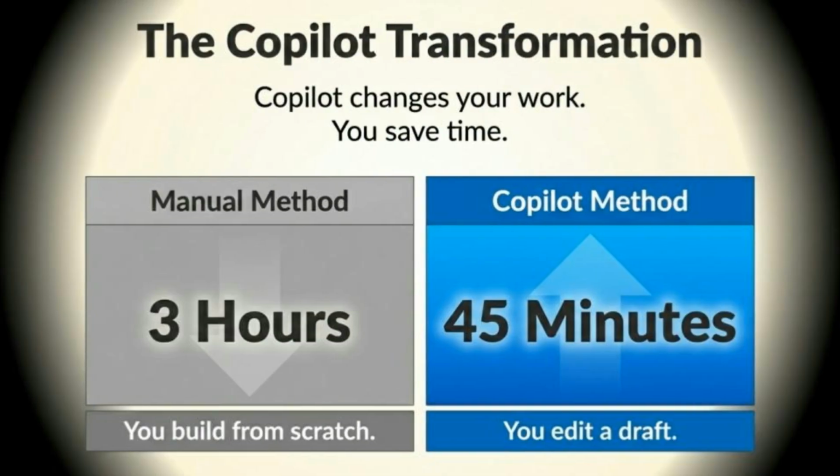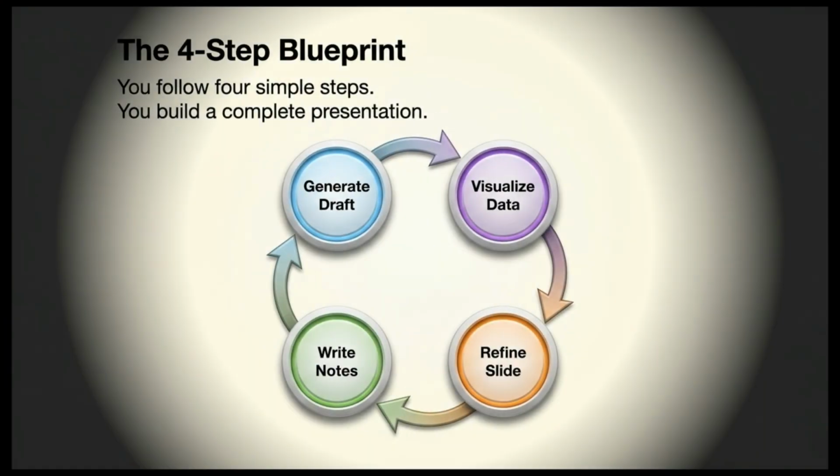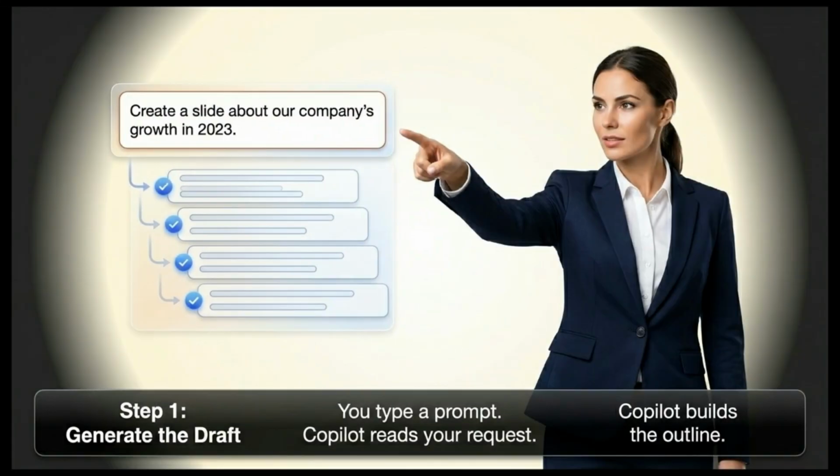Copilot changes the game. By moving from manual construction to using Copilot, you can transform a 3-hour task into just 45 minutes of editing. To start, open PowerPoint, click on the Home tab, and select the Copilot icon to begin your workflow. We follow a simple 4-step blueprint to build a complete presentation: generating a draft, visualizing data, refining slides, and writing speaker notes.